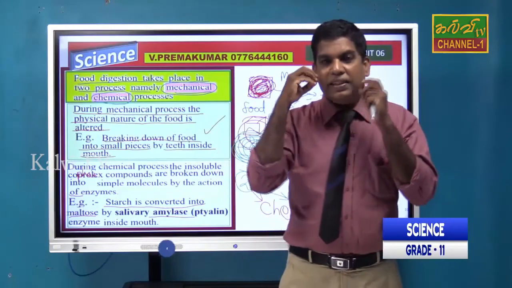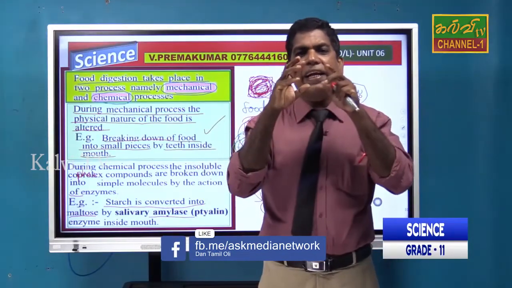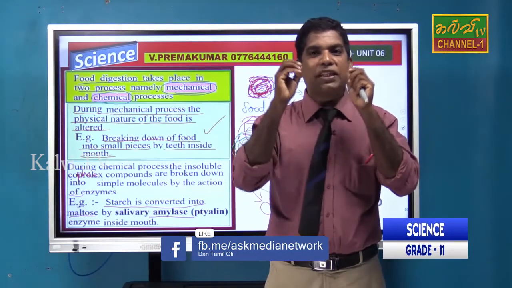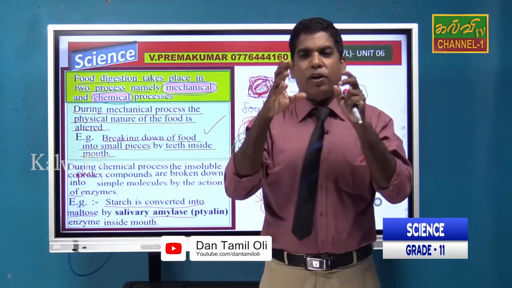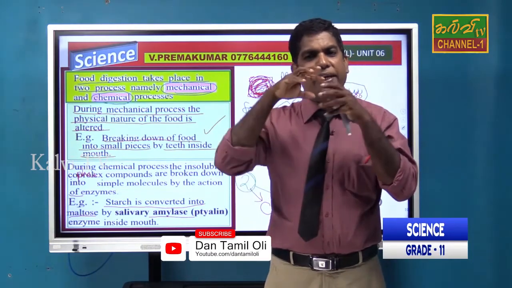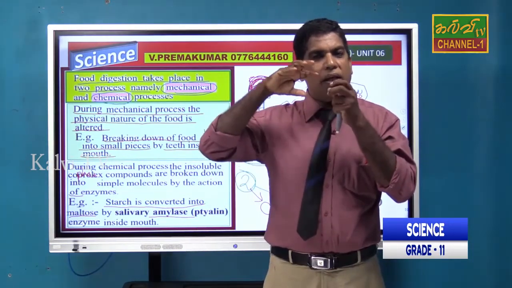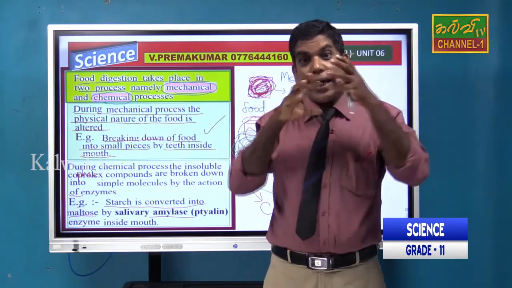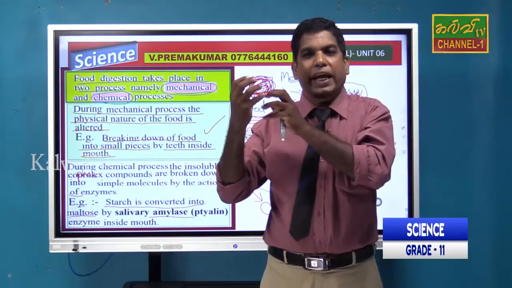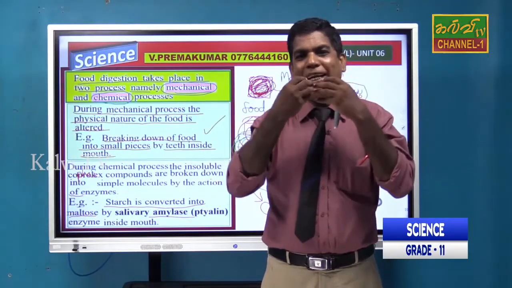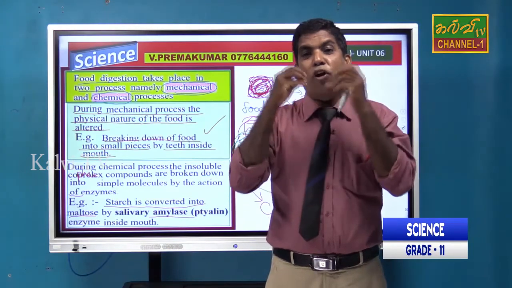The salivary gland produces saliva, a liquid substance which contains ptyalin, or amylase. In the presence of ptyalin or amylase, the starch is converted into maltose. The chemical structure changes. So chemical reactions occur in the mouth in the presence of enzymes.